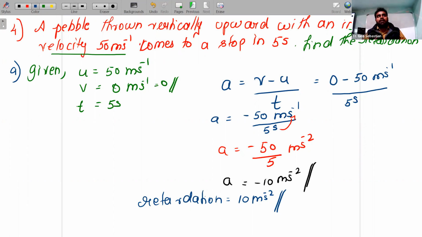So these are the important questions they can ask from section A of the chapter Motion in One Dimension. Understood? They will ask this type of question. So study one. All these questions are important.